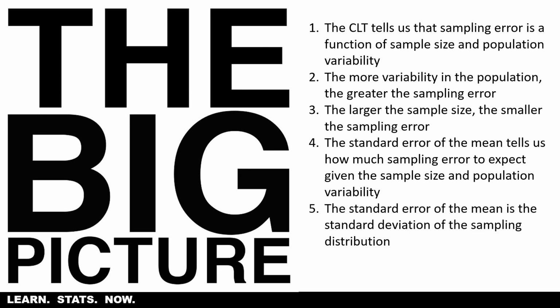Standard error of the mean is the standard deviation of the sampling distribution and can be interpreted as such. So you can interpret the standard error of the mean pretty much the way you interpreted the standard deviation in a raw score distribution, but they're not the same thing, right? Because what we're plotting out is how much sample means are expected to deviate from the population mean. That's different than saying a raw score from a population mean.